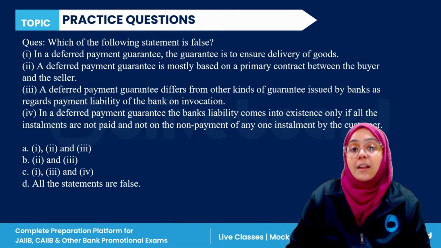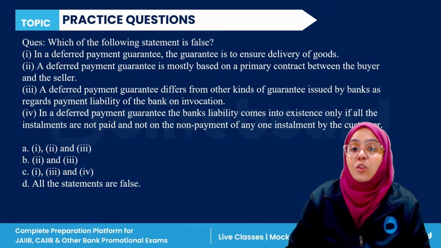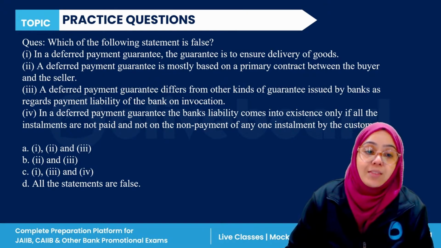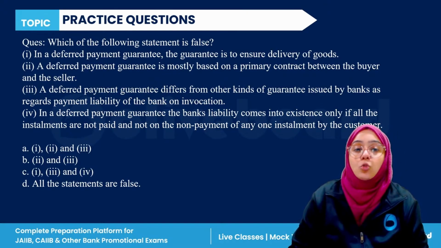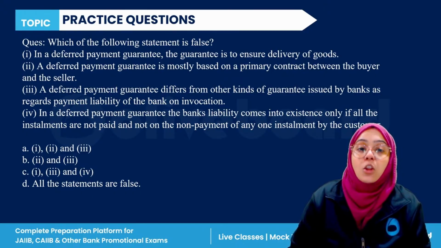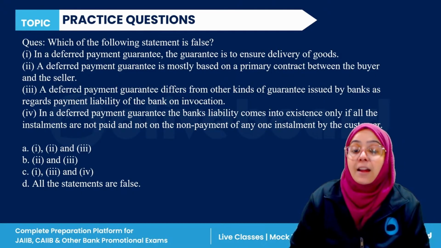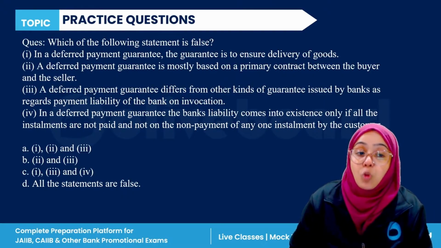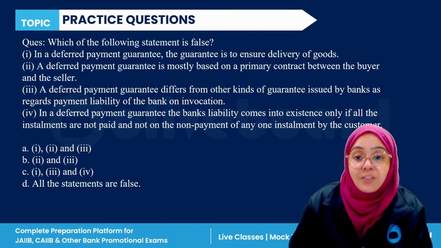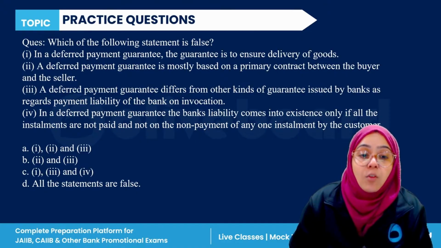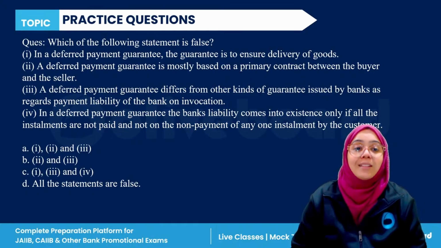Next question. Which of the following statements is false? In a deferred payment guarantee, the guarantee is to ensure the delivery of the goods. A deferred payment guarantee is mostly based on the primary contract between the buyer and the seller. A deferred payment guarantee differs from other types of guarantee issued by the bank as it does not regard payment liability on the bank on invocation. In a deferred payment guarantee, the bank's liability comes into existence only if the installments are not paid, and not on the non-payment of any one installment by the customer. Which of the following statements are false?